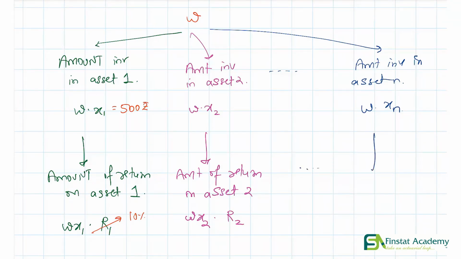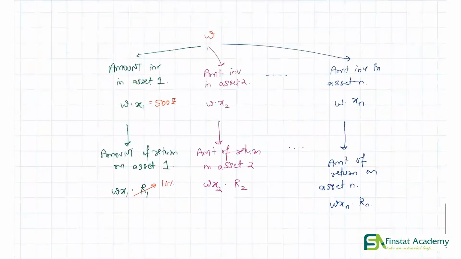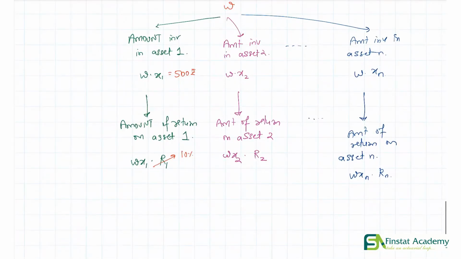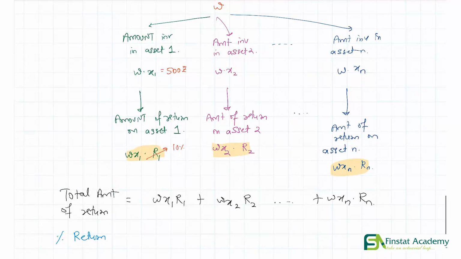And just as before, this pattern will continue. So if this is the amount of returns that we earn on each asset, what will be our total return? Simply this thing plus this thing plus all the way up to this thing, right? Final question. What will be the percentage return that we earn on this entire portfolio? On our portfolio.